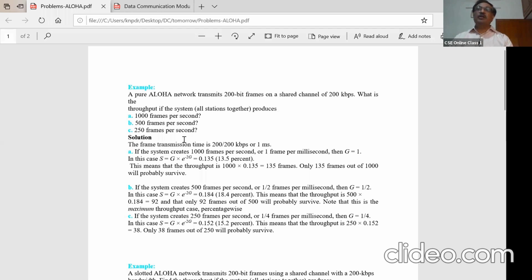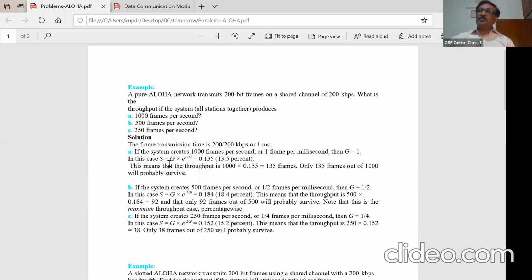Now the throughput formula for pure Aloha, you know, is S = G e^(-2G). For slotted Aloha, the throughput is much better, and they have arrived at a different formula. You can ask me how this formula has been arrived at, can you derive it?